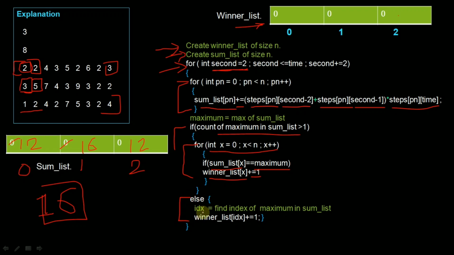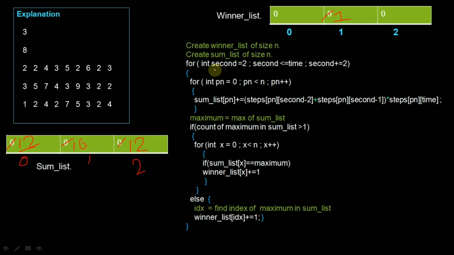Here, if we find the index of maximum in sum list, that means the count of maximum in sum list is not greater than 1, that is, it is unique. So we will find the index of that. So the index is 1, so it will return index 1. So we will increment the winner list of 1 plus equal to 1, that will become 1. That means participant 2 led at the 2nd second.